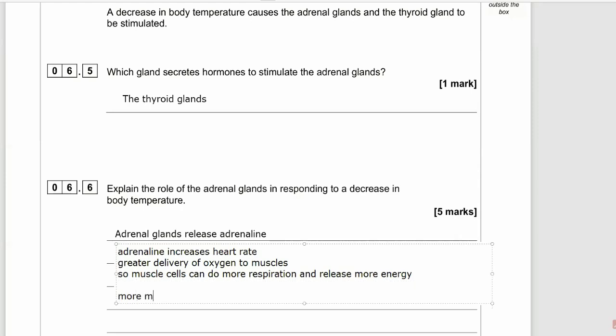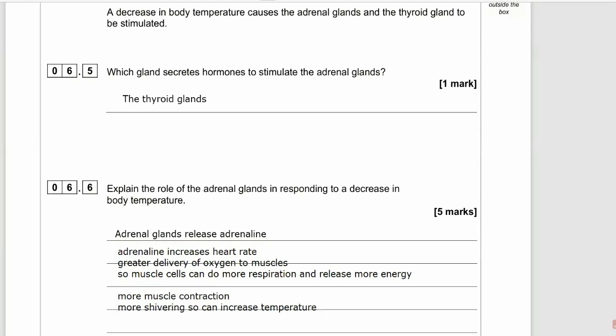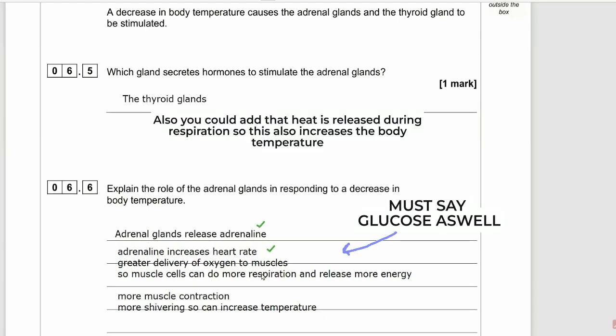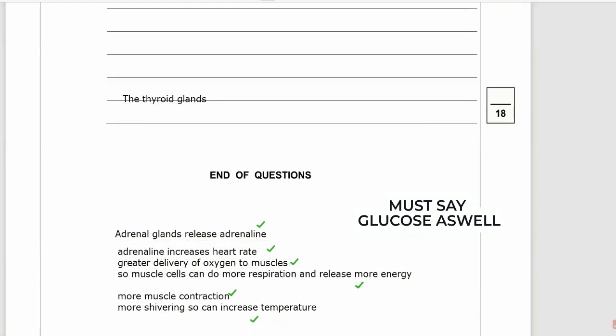And what do muscles use that energy for? They use it for contraction. And we contract our muscles when we shiver, and so therefore release heat and warm up. Respiration releases heat, and that helps us warm up, or shivering releases heat as well. Easy 5 marks here, so let's move on to the next question.